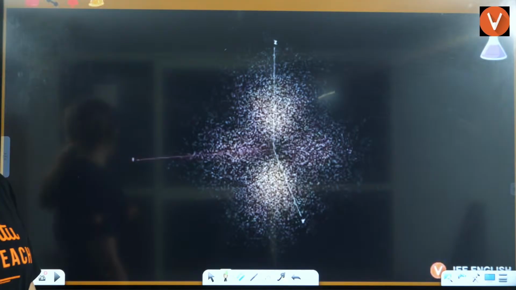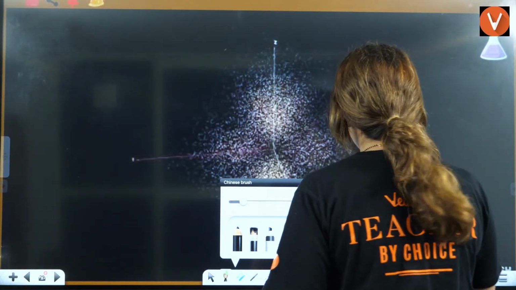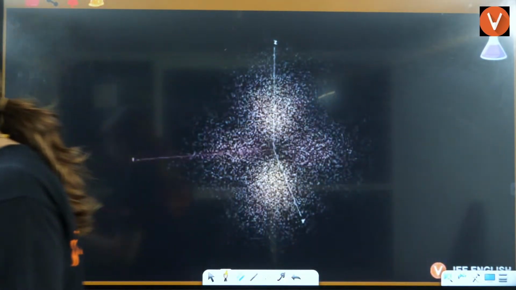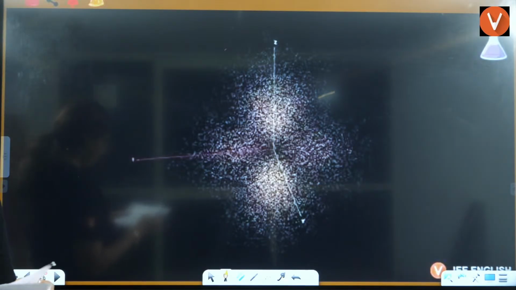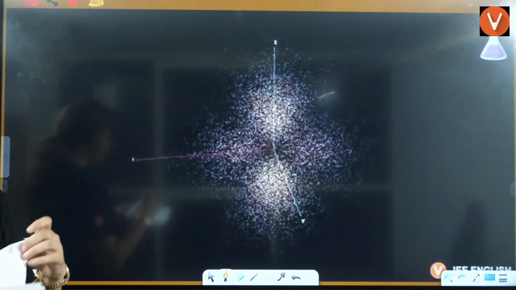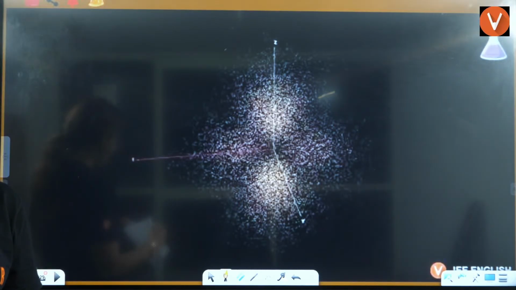Now this is extremely important. Okay, this is extremely important, that the angular node is visualized in the form of a cone. They can also ask you this. Okay, visualize in the form of a cone. Sure. Now I'll just show you how they are visualized in the form of a cone.